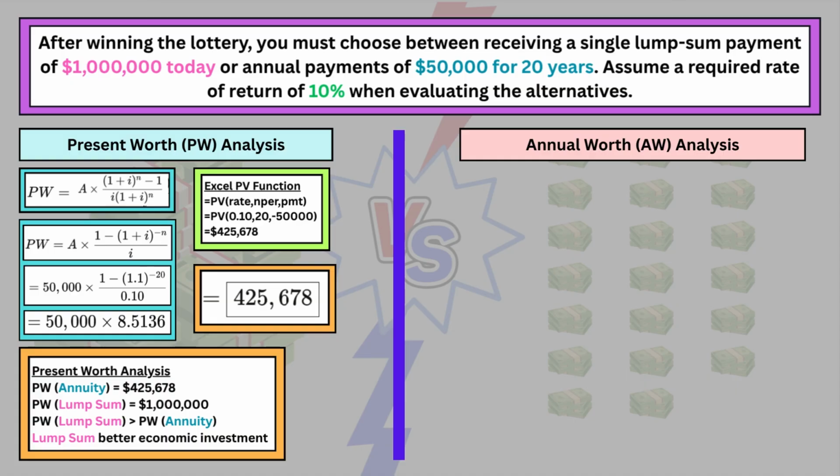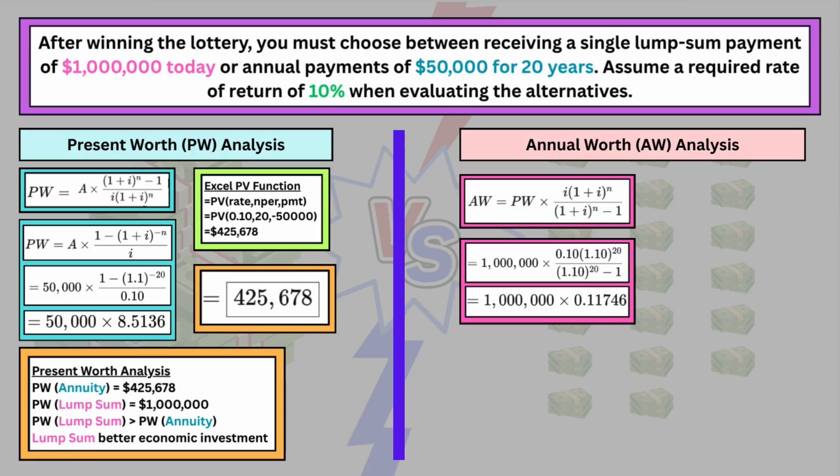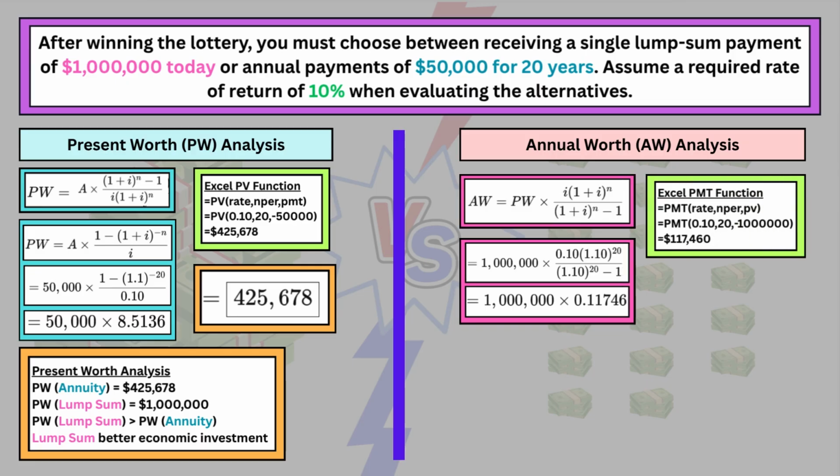We'll convert the lump sum into an equivalent annual amount over 20 years at 10%. Using the annual worth formula, or Excel's function, we calculate that the lump sum is worth about $117,500 per year, compared to the annuity's $50,000 per year.